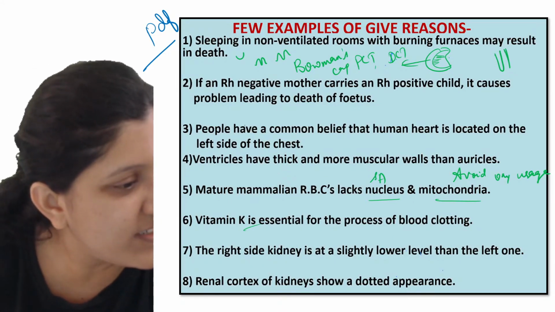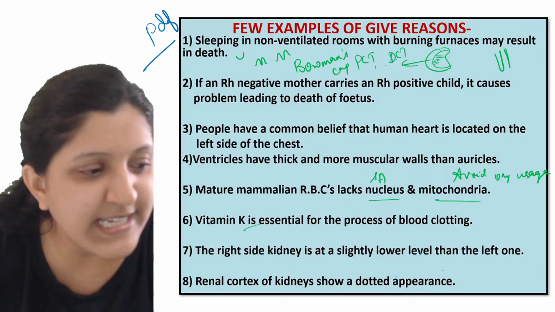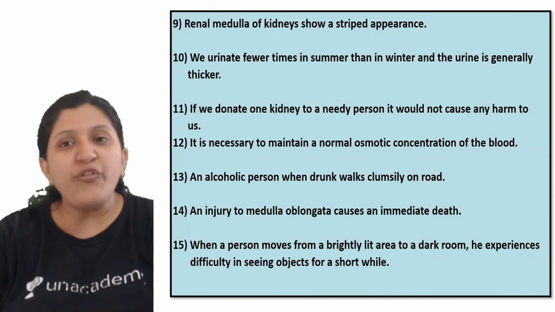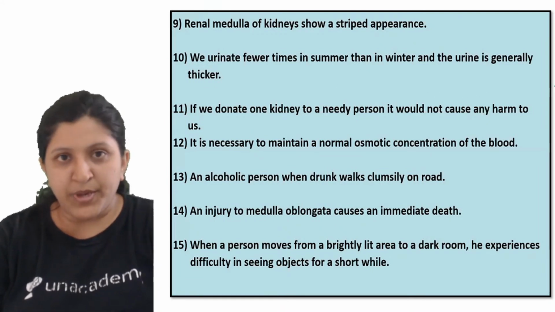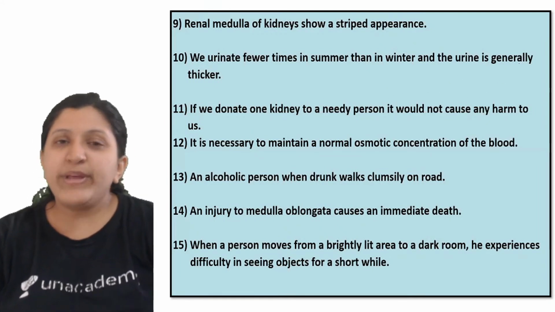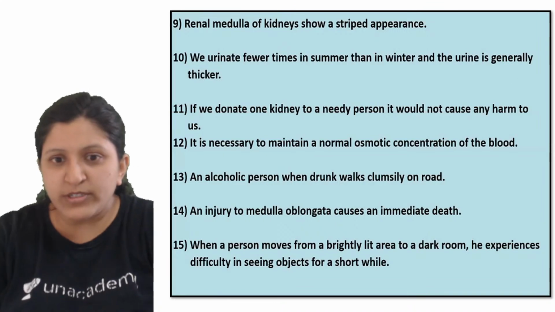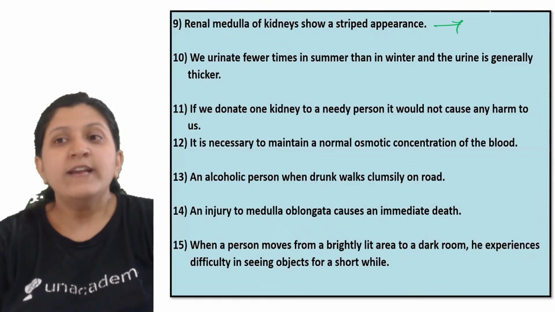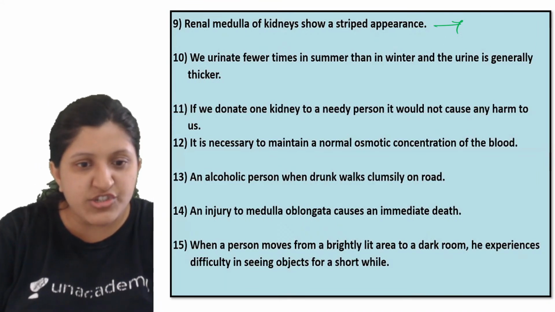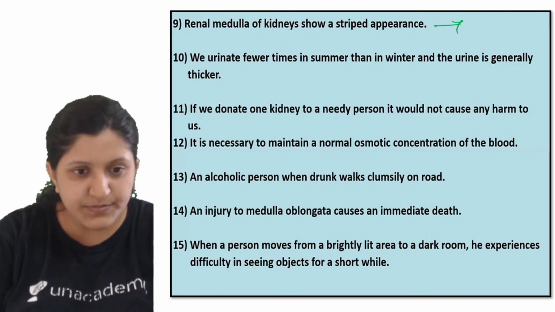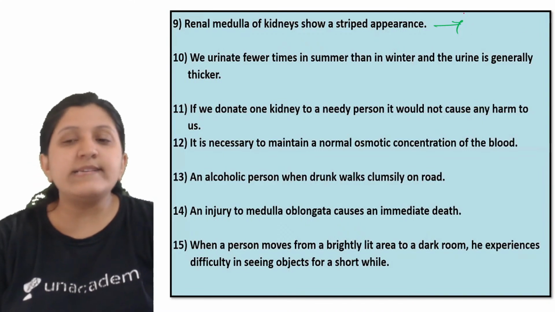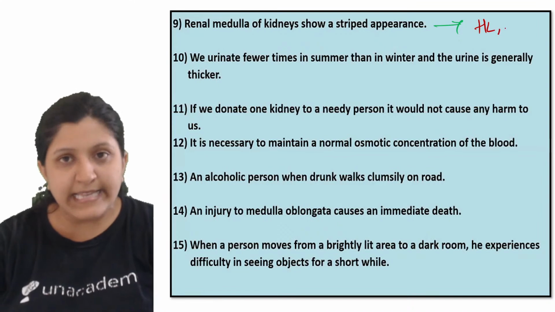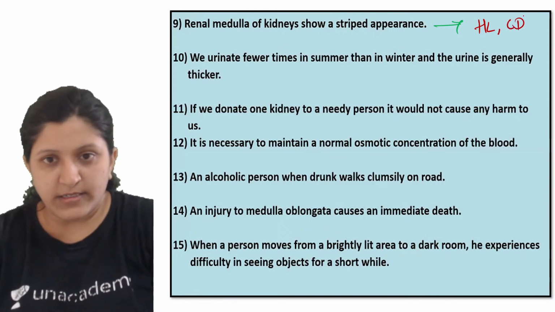All right, so due to presence of PCT and DCT, yes, that's right. Okay, so the renal medulla of the kidney shows a striped appearance. So that is again with respect to... this I already told. One second, where is the cursor? Okay, so this one. So here, let me just change the color a little. Yeah, so here in this case, the striped appearance is because of the Henle's loop and then the collecting duct.